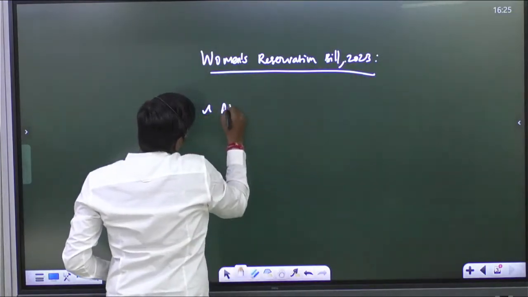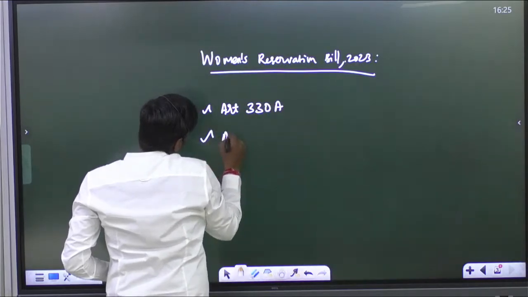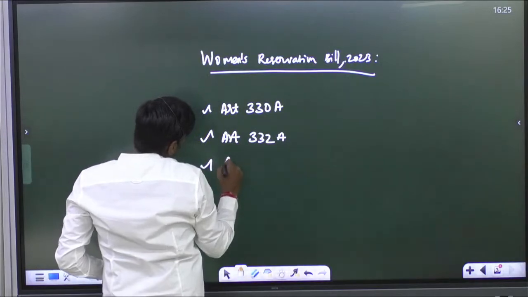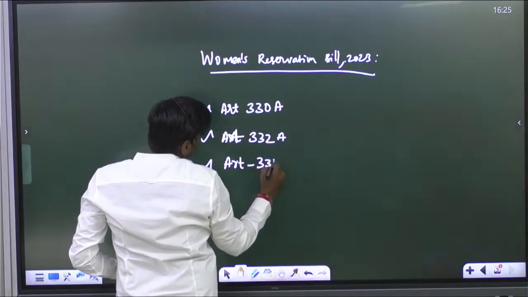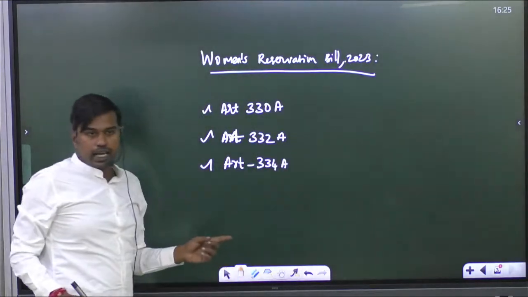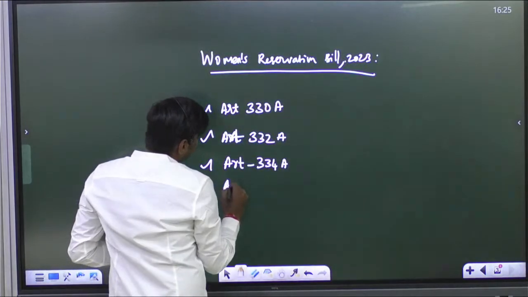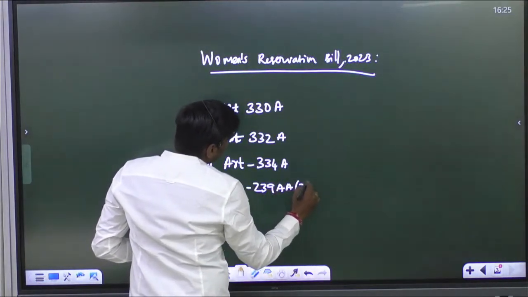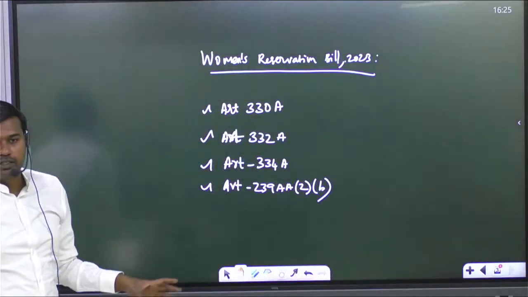First one is Article 330A. Second is Article 332A. Then we have Article 334A. Kindly note down the articles. All are important. UPSC may ask you these articles also. Then Article 239AA(2)(b). See, this is the main provision of the Women's Reservation Bill.